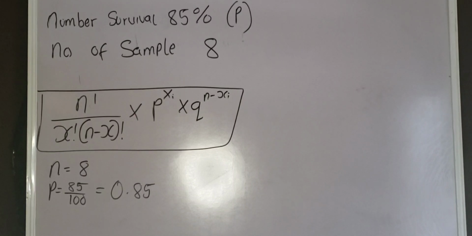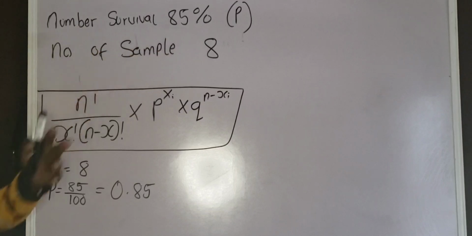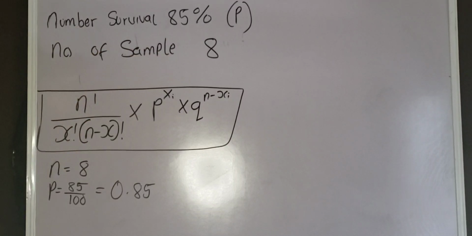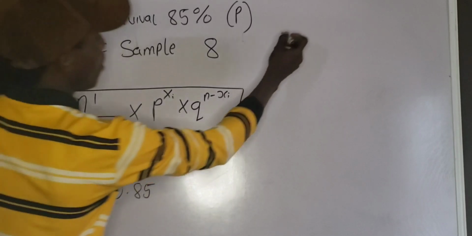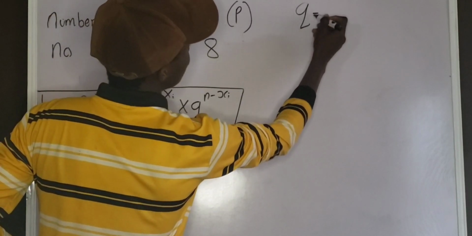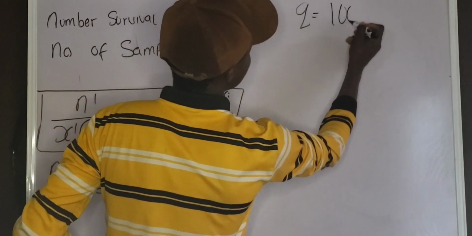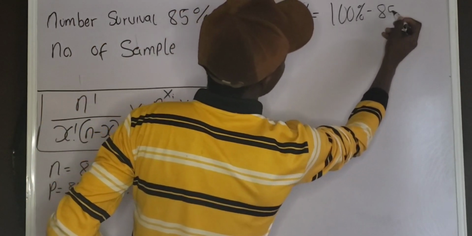If the probability of the seedlings that have been surviving is 85%, the probability of the seedlings that have failed to survive from the past experience will be 100 minus 85. Because percentage, even probability, is measured in 100%. So the value of Q will be equal to 100% minus 85%.